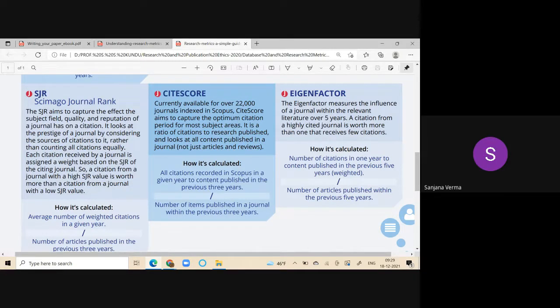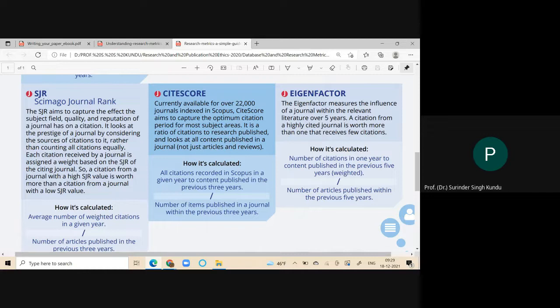Okay. Iron factor is what? It is the particular parameter, the measure or measurement to calculate the influence of a journal within the relevant literature over 5 years. Sometimes, what do we see? Different organizations, different databases, they organize literary festivals.